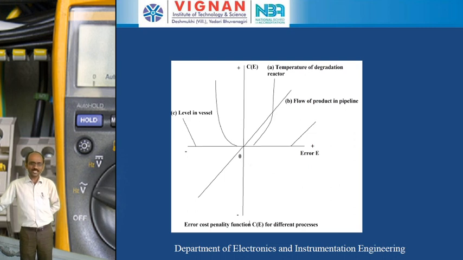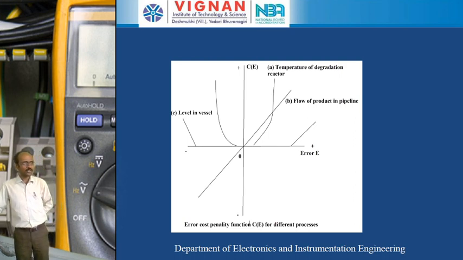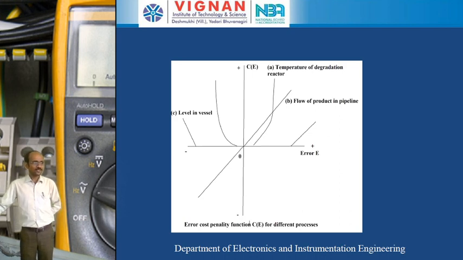So coming to figure C. In figure C, we are going to be maintaining some level in the vessel. If you want to operate the plant in a proper way, the level in the vessel should be half. If the vessel is empty or if the vessel is full, then the plant is not going to work in a proper way. Okay, so if you maintain the level in the vessel halfway, then only the plant will be working in a proper way here.